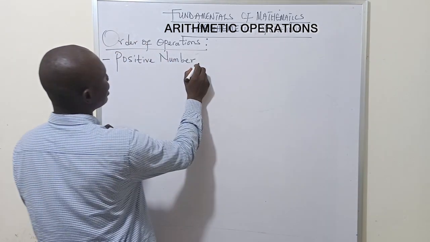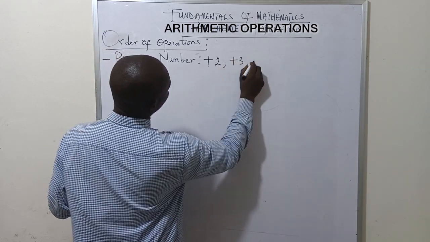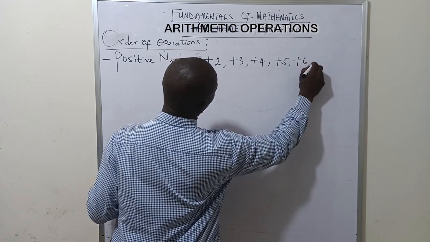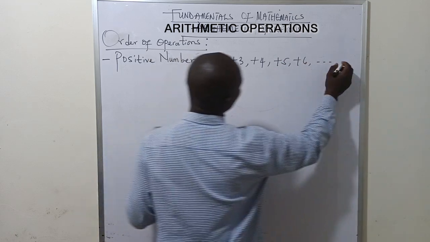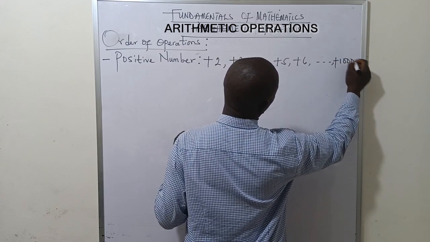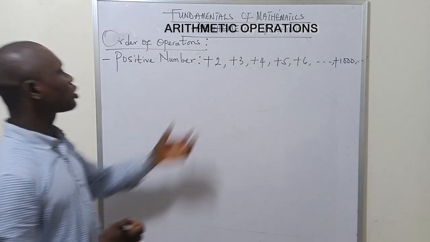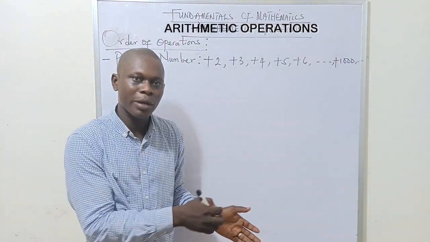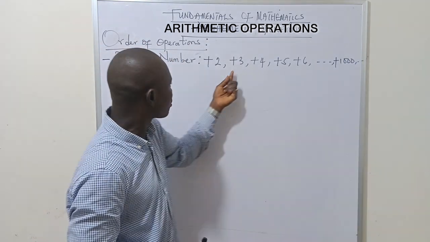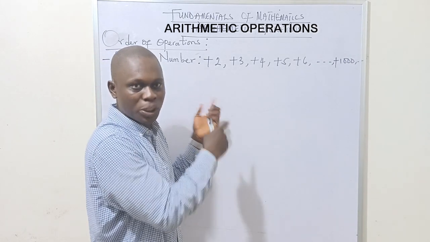What do I mean? I can have something like +2, +3, +4, +5, +6, even +1,000. It keeps going. All of these numbers are regarded as positive numbers. Why are they called positive numbers? They are called positive numbers because they are preceded, which simply means a positive sign is coming before them.